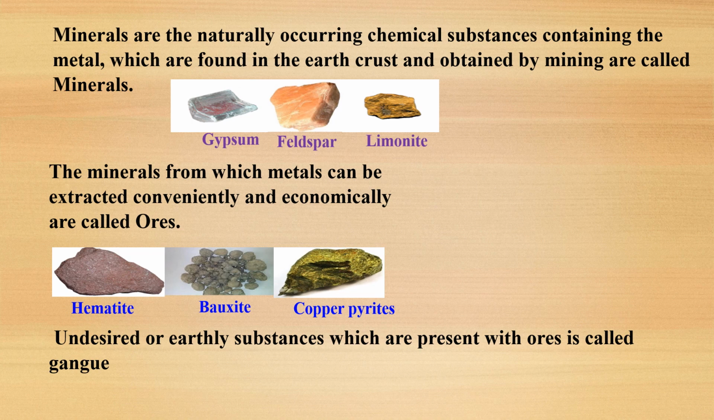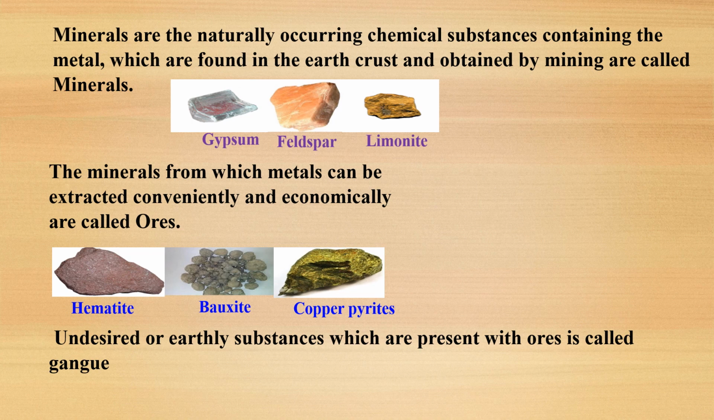Similarly, we have one more definition, that is ore. It's a very important definition. Ore can be defined as the minerals from which metals can be extracted conveniently and economically. While writing the definition of ore, you have to use these two terms properly, that is conveniently and economically. Some examples of ores are hematite, an ore of iron; bauxite, an ore of aluminium; and copper pyrite, an ore of copper.